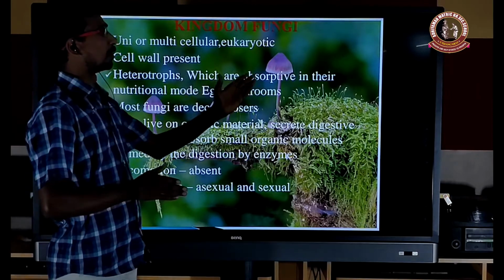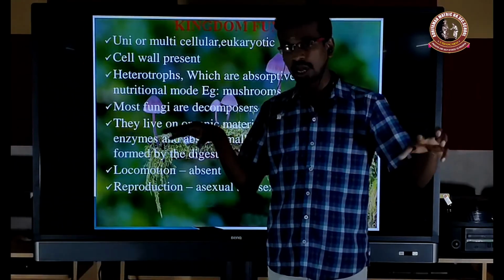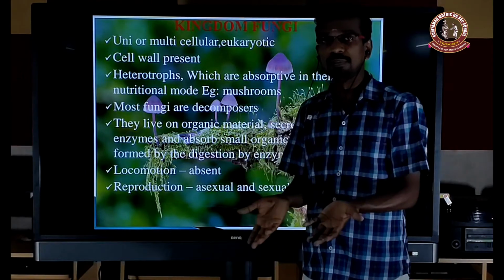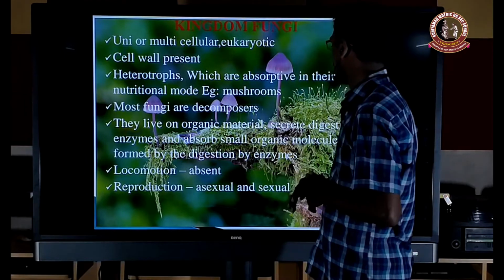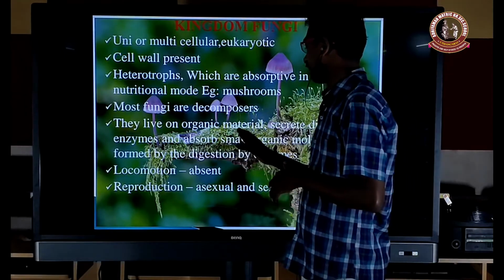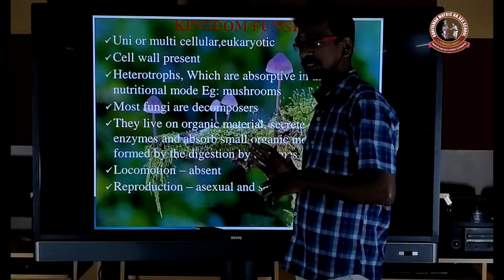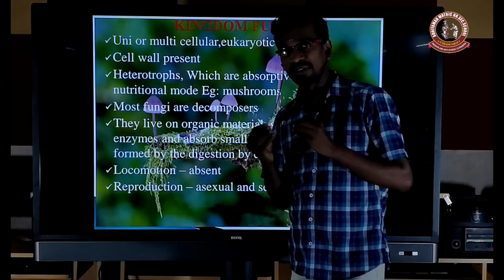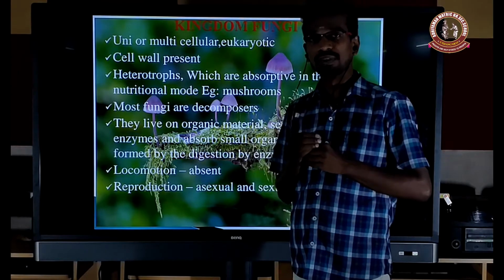Mostly it's an absorptive method. That means they secrete the enzyme to digest the outside food material and then take it in. So they live on organic matter, secrete the digestive enzyme and absorb the small organic molecules formed by the digestion. How is it formed? That is, the exoenzyme is formed.